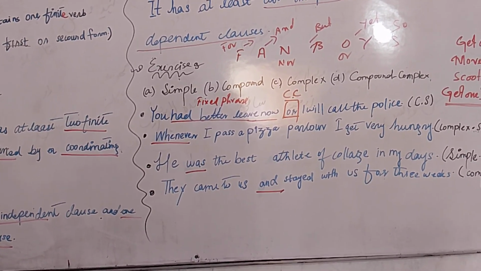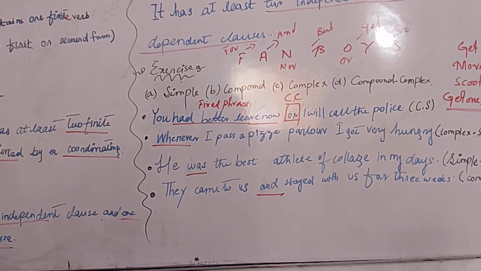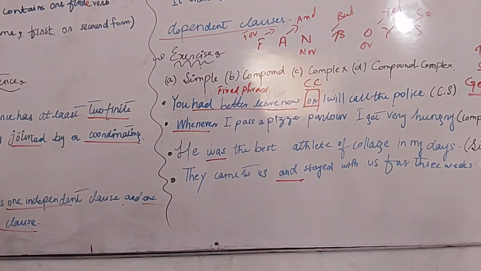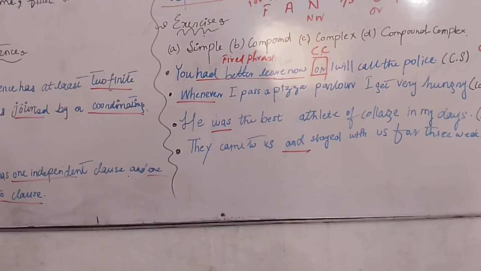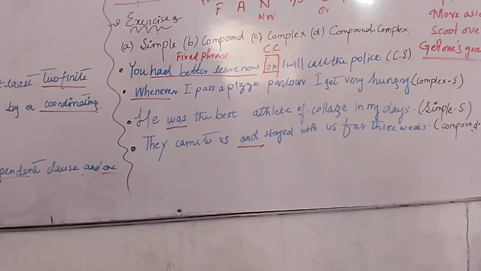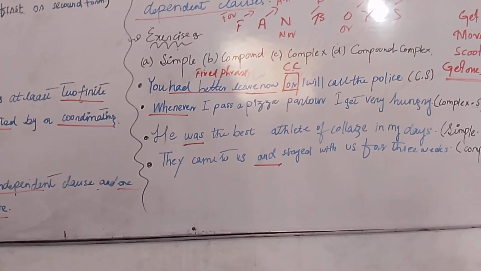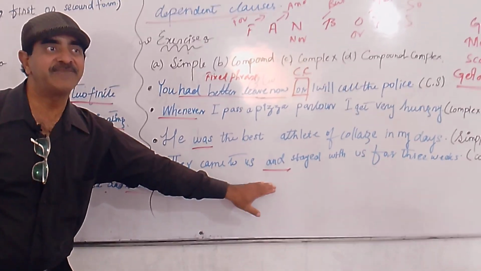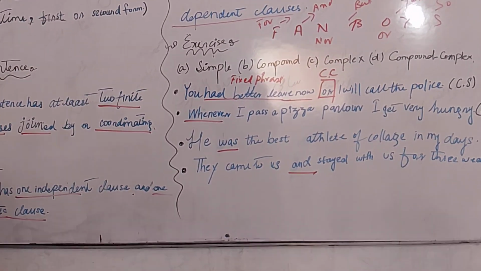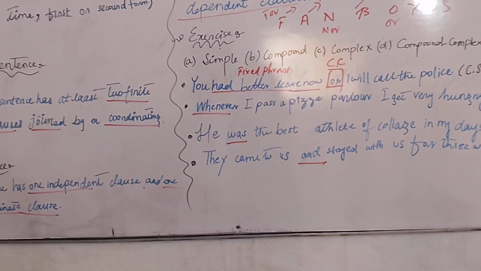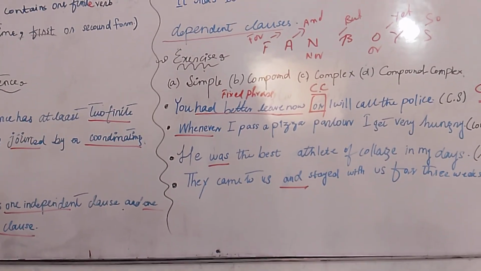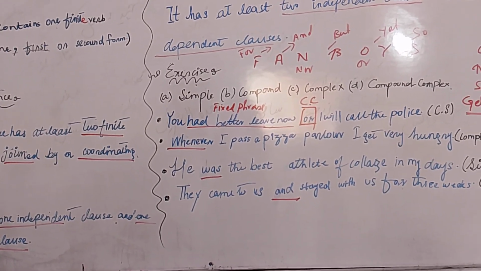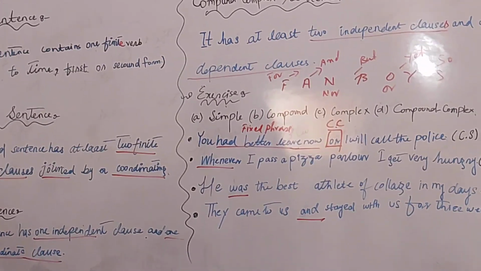Wait for the others. Sir, because there is a coordinating conjunction, already underlined. Because of the coordinating conjunction. Clear? We forget the clauses. I try to identify the sentences through their conjunctions. That will be quite easy for you. Remember the conjunctions, and you'll be able to identify them.